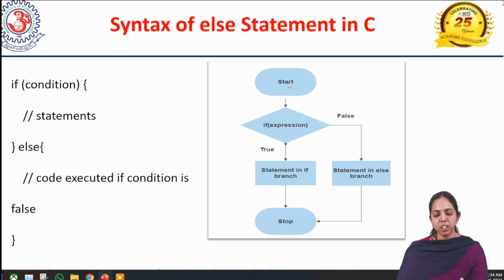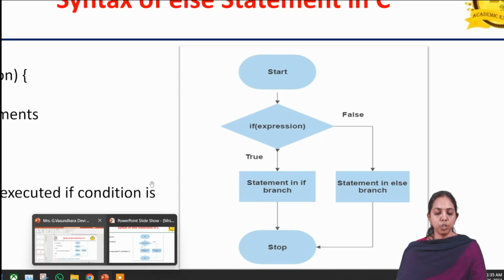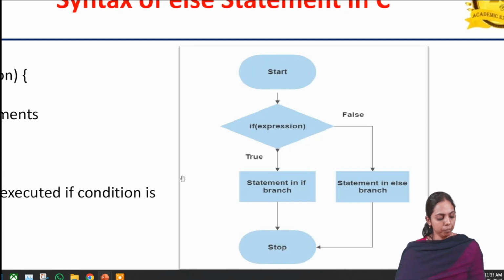Then this is the flowchart of the if else statement. The start is where we execute our program. If the expression, which is the condition, is true, then the statements in the if branch will be executed. If the expression is false, it goes to the else statement, and the statement written in the else part is executed. This is the flowchart.